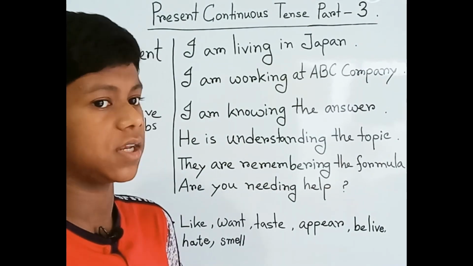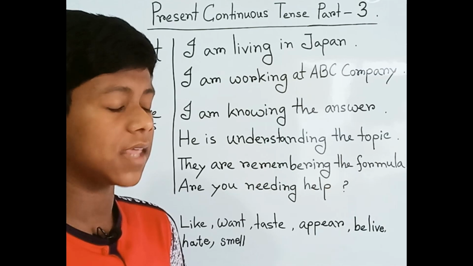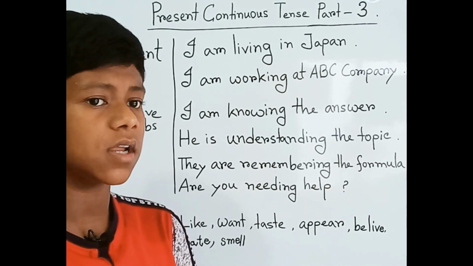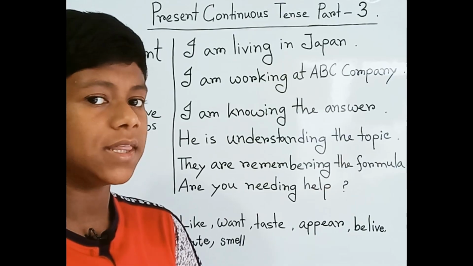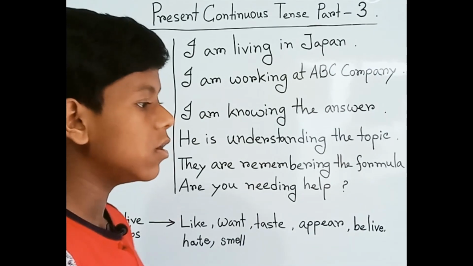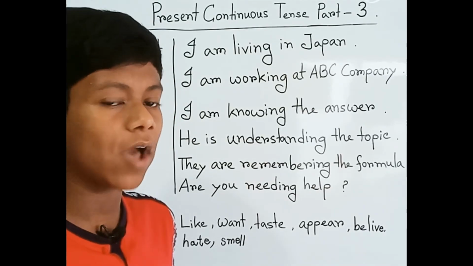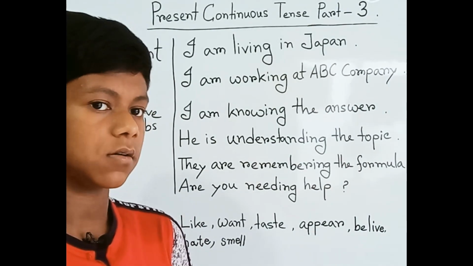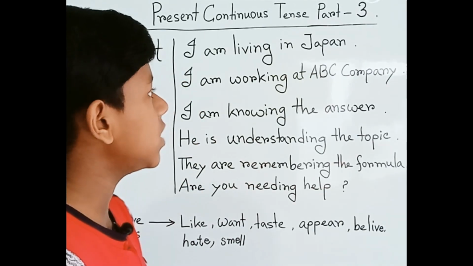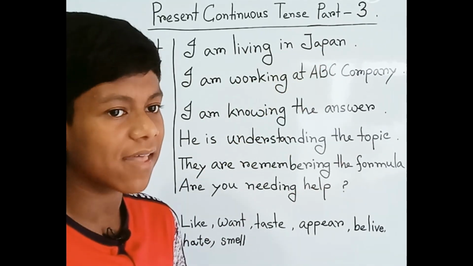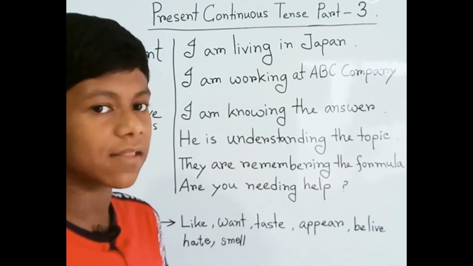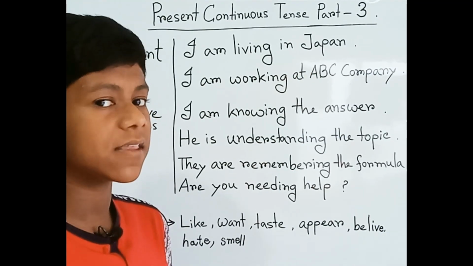So you can't use the continuous here, because "I am living" indicates a short period, as if you have just started right now and will not live there forever. It doesn't mean you live there in general. When did you start? We don't know. So it's permanent. So in this tense, "I'm living in Japan" will be wrong. We have to use the present simple tense, or you can say present indefinite tense.